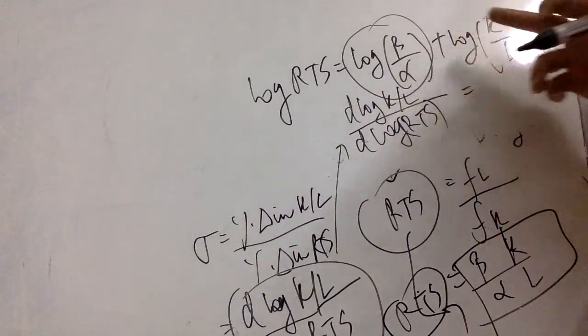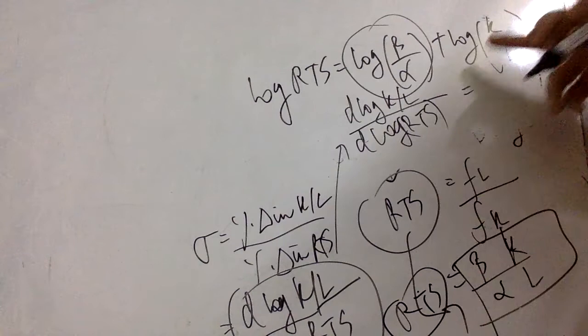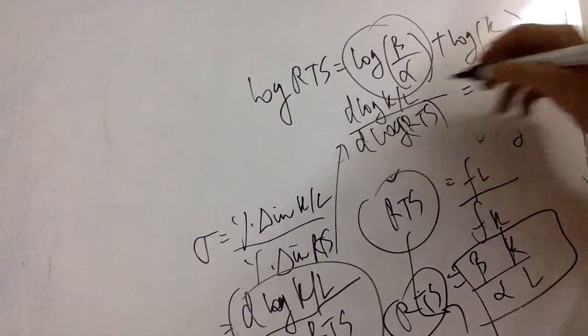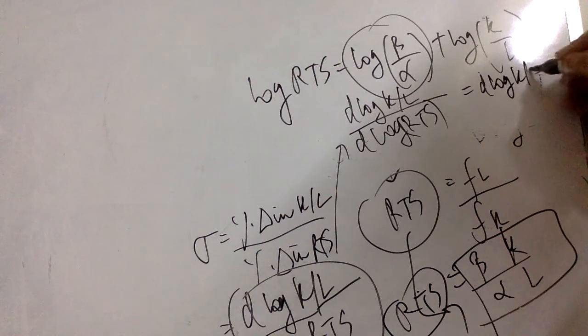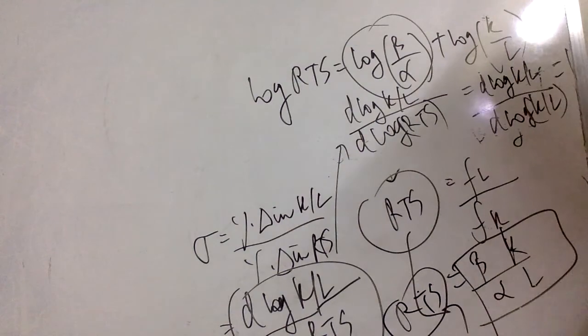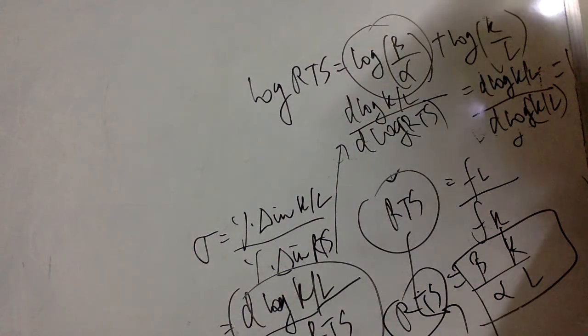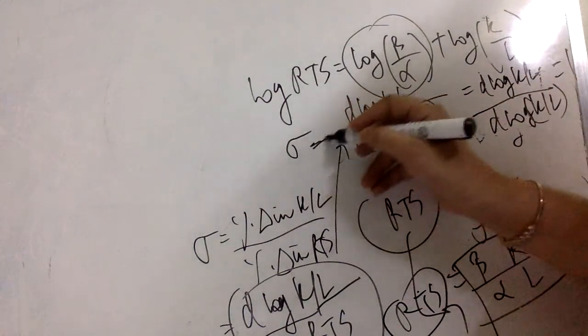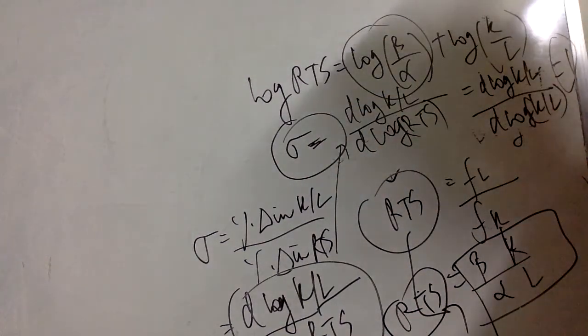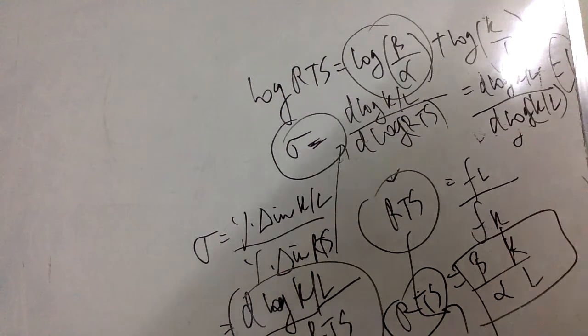The constant term becomes 0, and this becomes simply d log(K by L). So in the denominator and numerator we have d log(K by L), which equals 1. So that's how we get that the elasticity of substitution for a Cobb-Douglas function is equal to 1. That's how we compute it for a Cobb-Douglas function. Remember this thing.